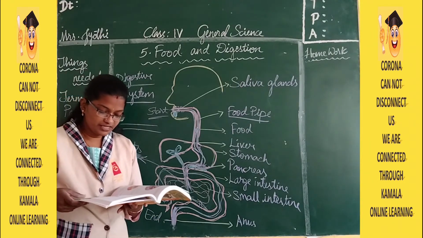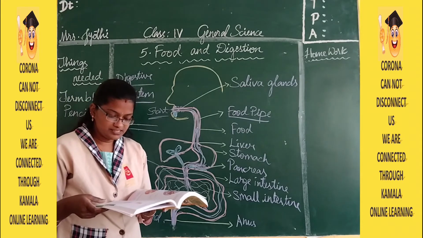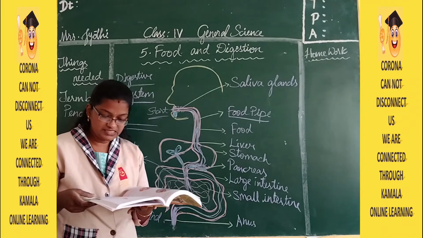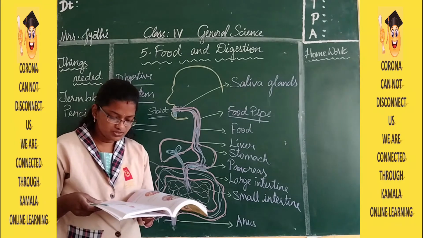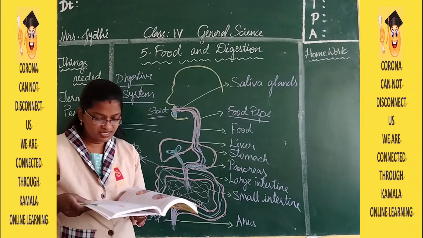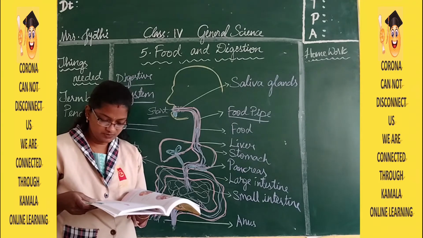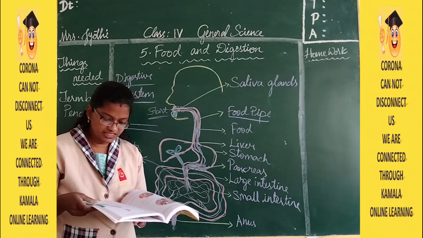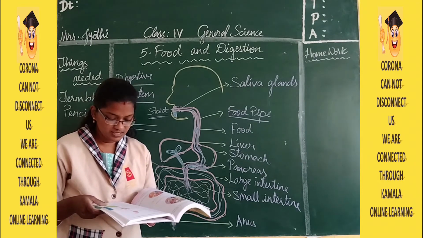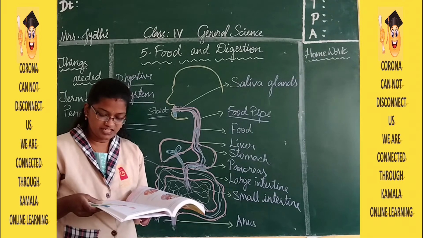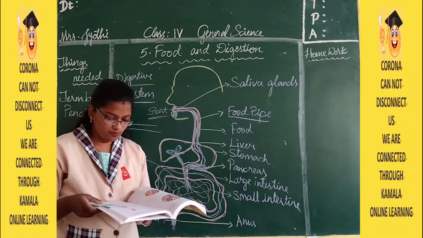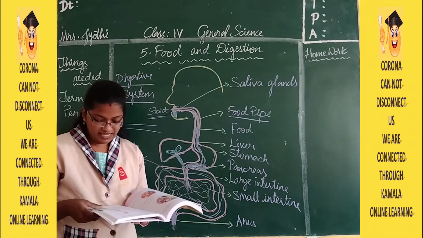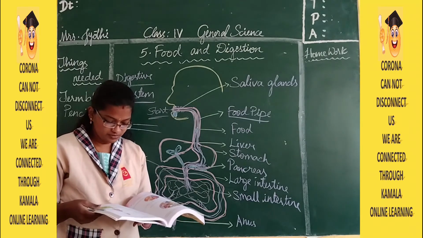The food is then transferred to the small intestine. The inside walls of the small intestine produce a juice which mixes with the food. Juices from the liver and pancreas are also present in the small intestine. So the food present in the small intestine gets completely digested with the help of these juices. The food is almost in a liquid form. Blood vessels present in the small intestine absorb the food and send it to the other parts of the body.